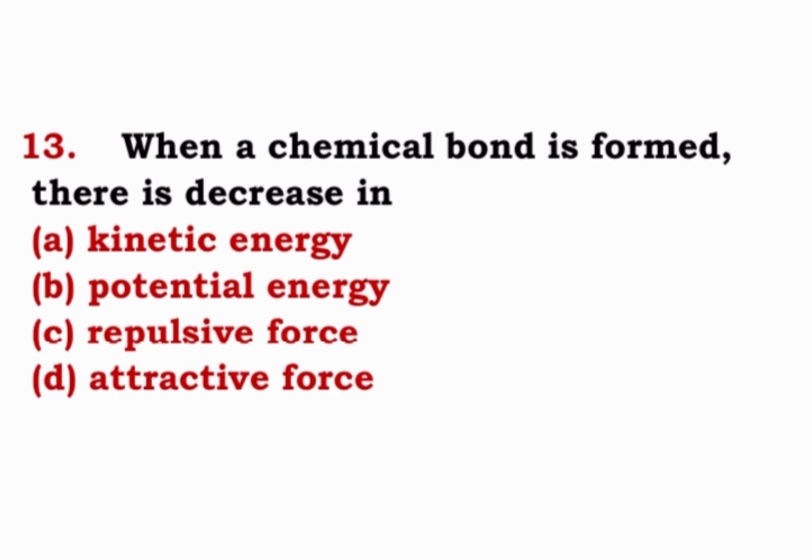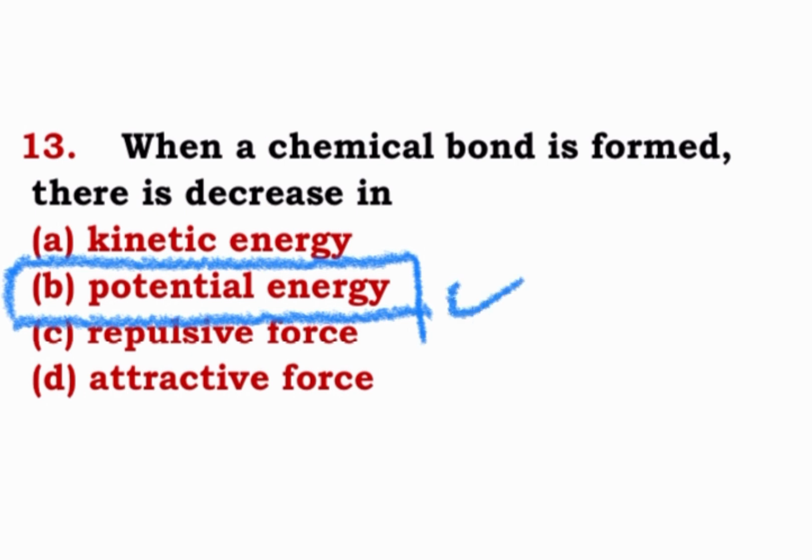Question number 13. When a chemical bond is formed, there is a decrease in kinetic energy, potential energy, repulsive force, attractive force. Correct option is B, potential energy. Due to this decrease in potential energy, that bonding becomes stable, and as a result the resulting substance becomes stable. So, when a chemical bond is formed, there is a decrease in potential energy.